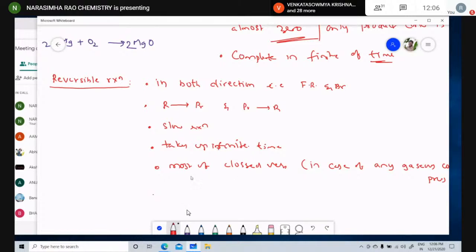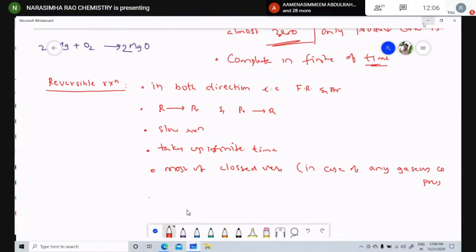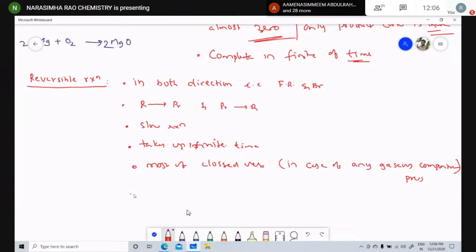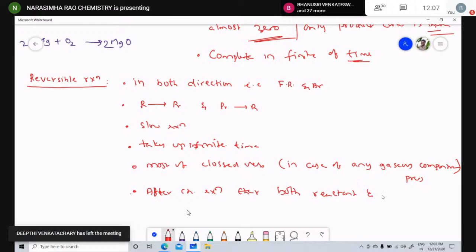Okay. Right. Most reversible reactions occur in closed vessels, in case any gaseous components are present. Now after the chemical reaction, both reactant and product concentration is there.